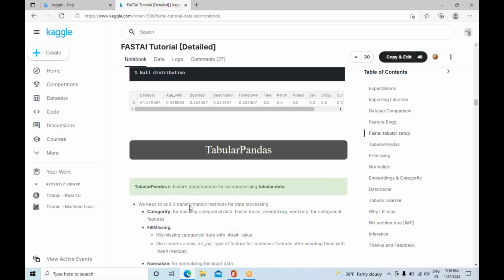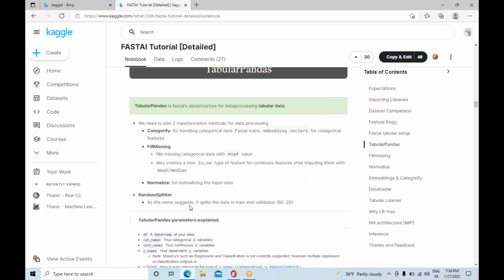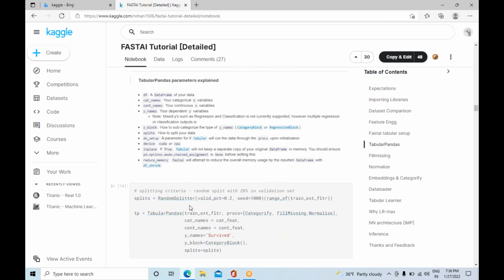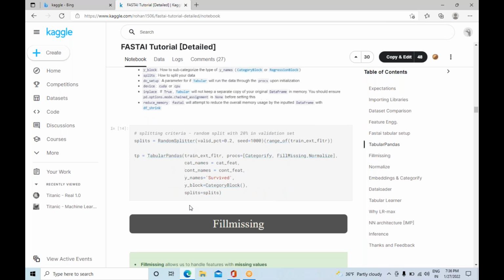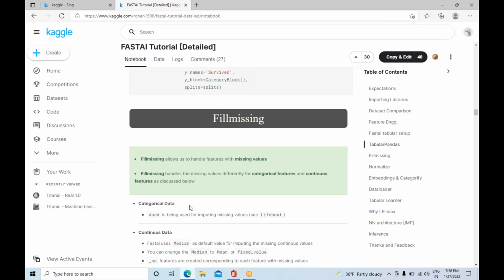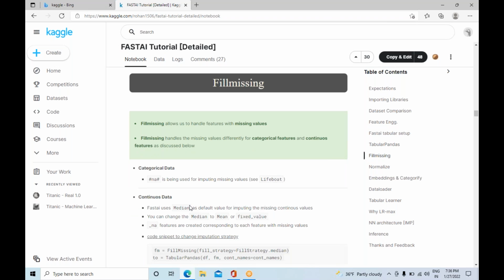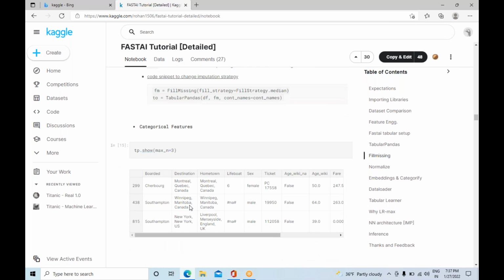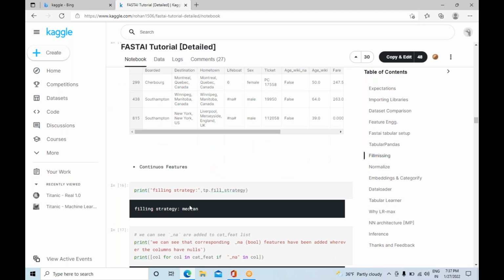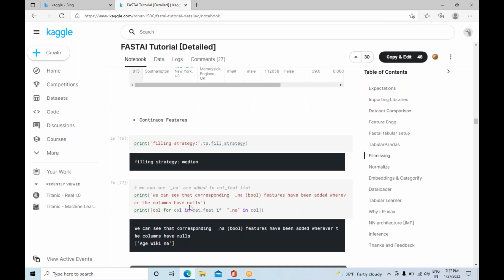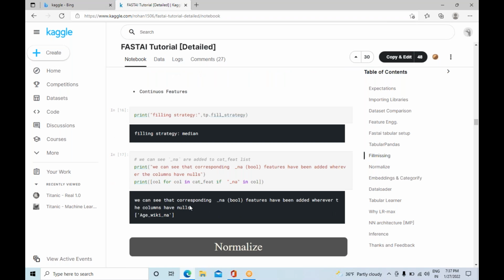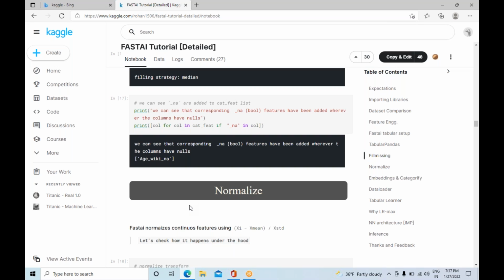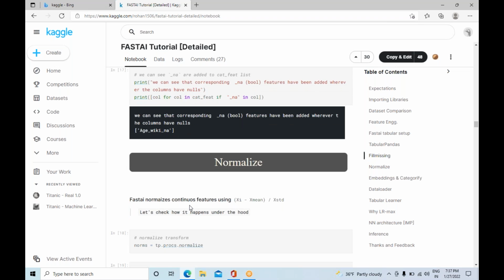So Categorify, Fill Missing, and random split. These are the functions we can use for splitting your data. Fill Missing allows us to handle the features with missing values automatically. If you have continuous features, they are handled, and other than that, if we have categorical features, it can maintain those as well.